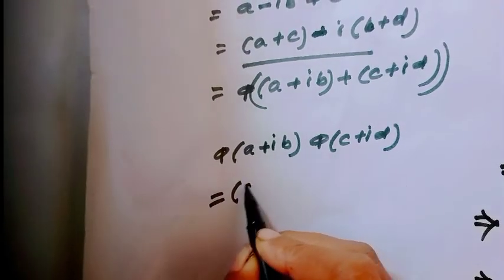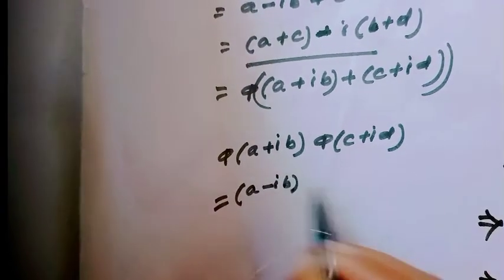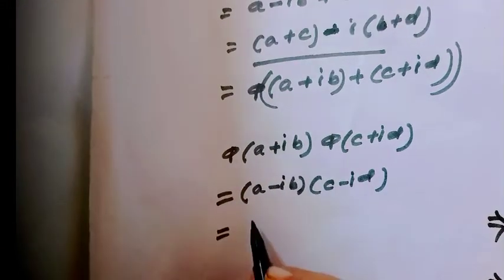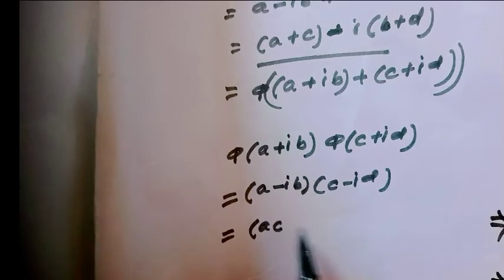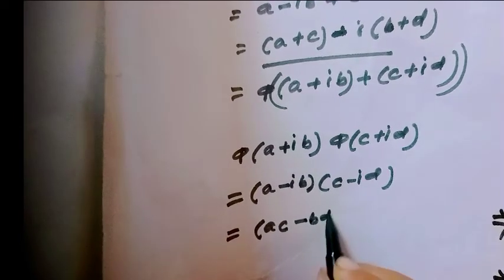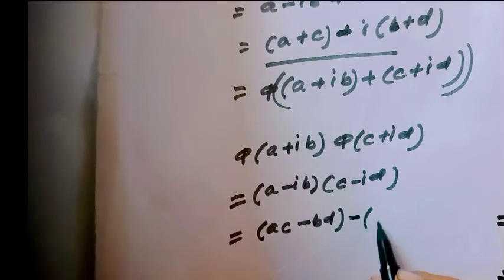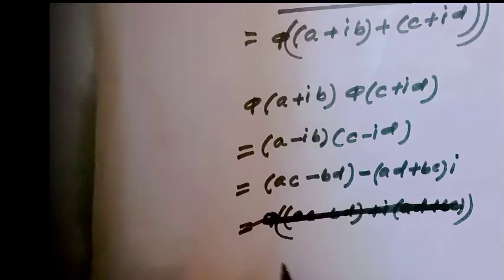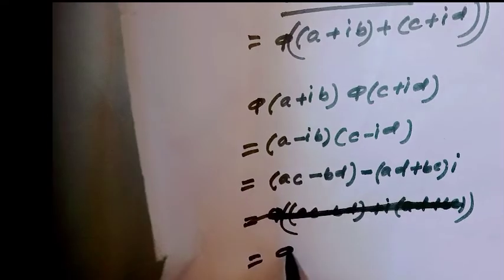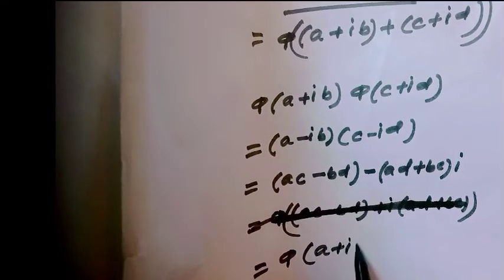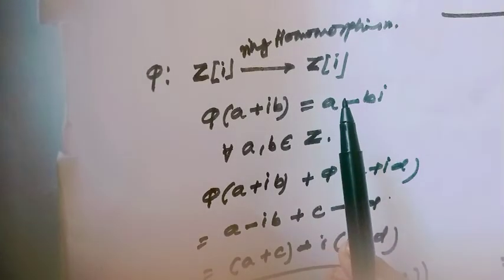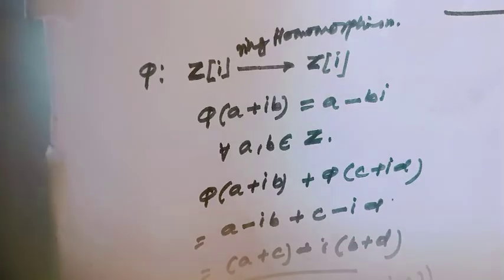By definition, this is equal to A minus iB times C minus iD, which we can write as AC minus BD minus (AD plus BC) times i. And this is actually the same as phi of A plus iB times C plus iD. Okay? That means this mapping is a ring homomorphism.